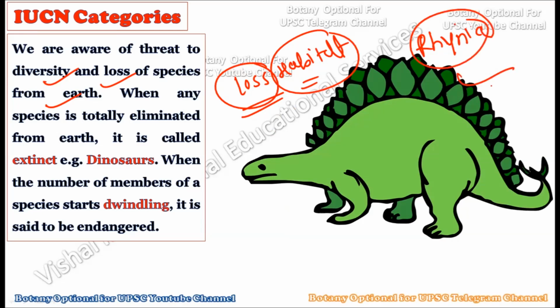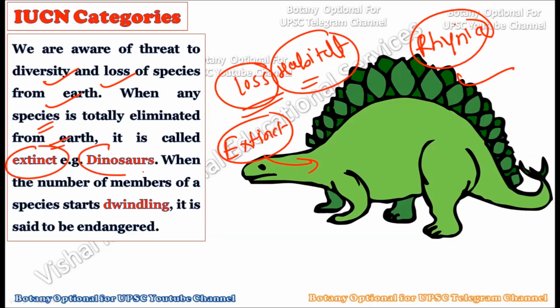These types of examples show us that Earth is already going through difficult times, and through these difficult times we have lost many of the original species which were there, and now they are extinct. When any species is totally eliminated from the earth, it is called extinct. This word is very important, extinct. It literally means the species was present on the earth for some period of time, but now it is not present. All the members of this species have vanished from the mother earth.